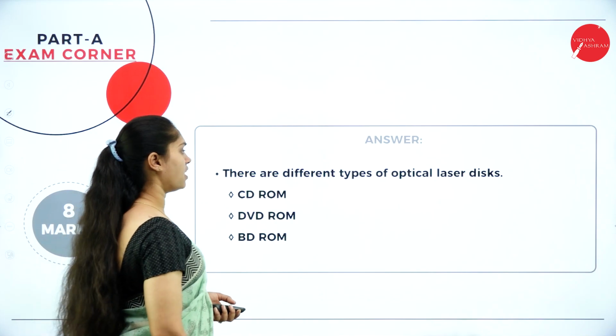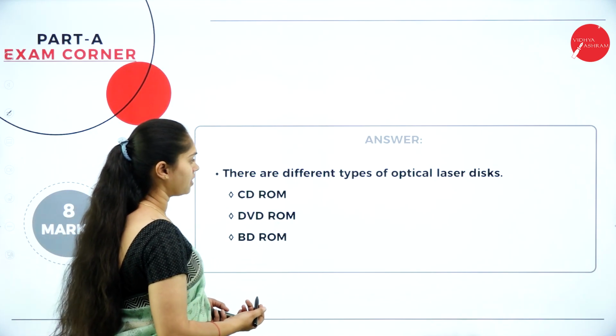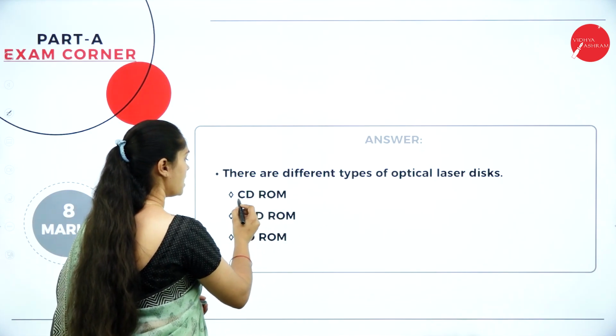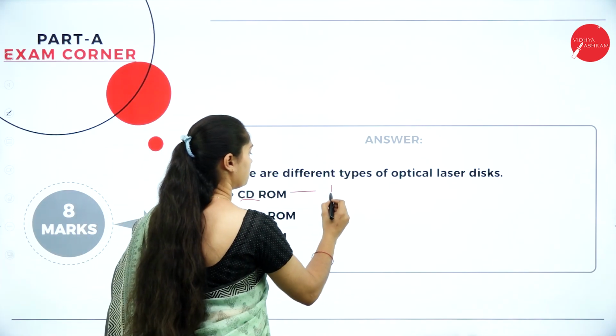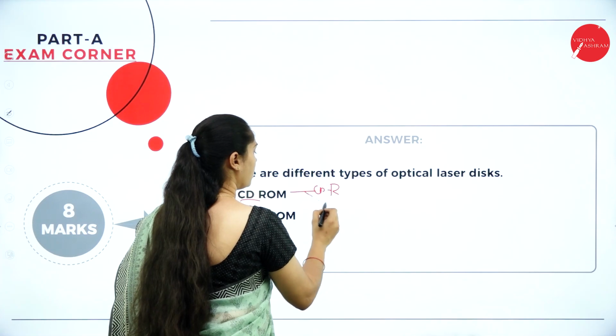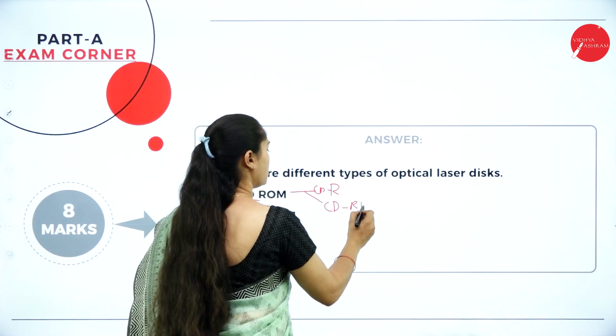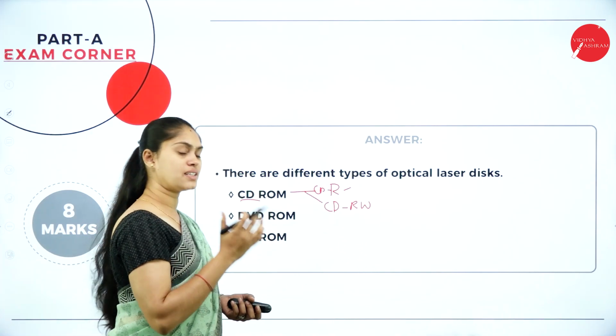Here you can see the different types of optical laser disk: CD-ROM, compact disk read-only memory. It can be CD-R or CD-RW, so this is recordable, this is rewritable.